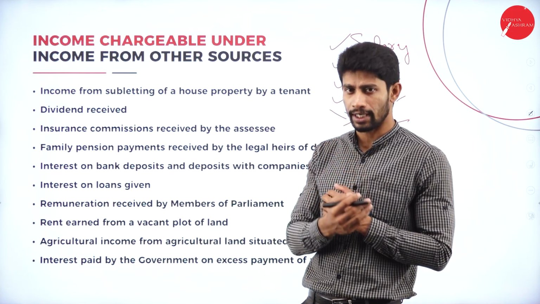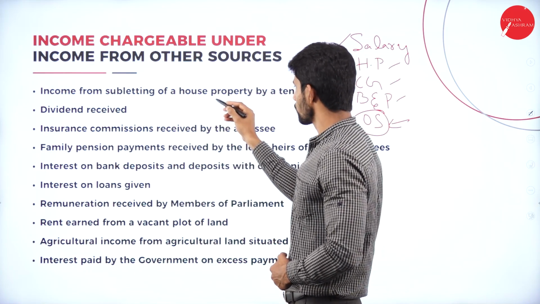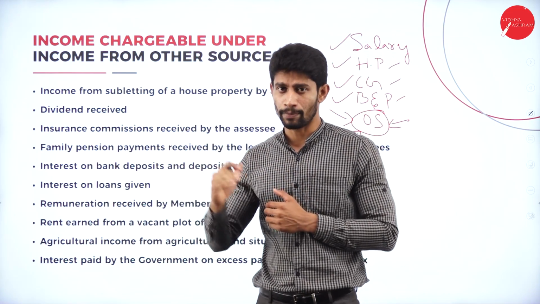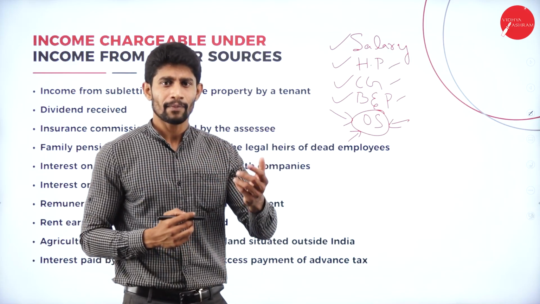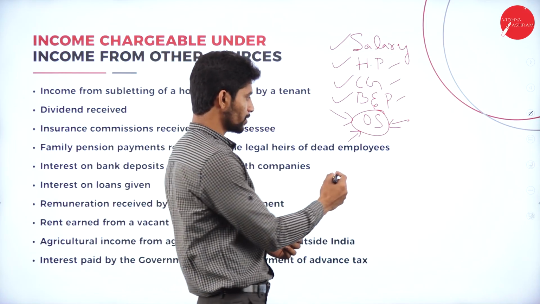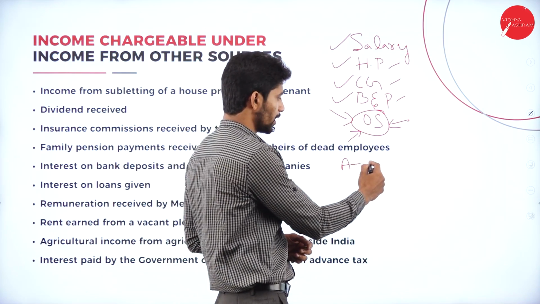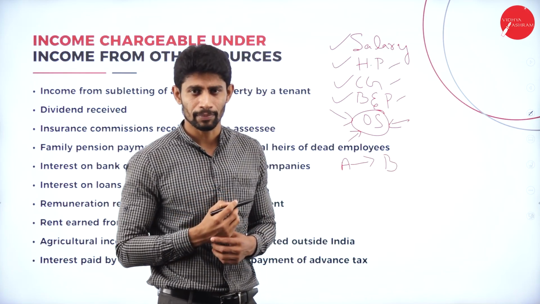If we look into that, the first income is income from subletting of house property by a tenant. Okay, subletting of house property. So what will the tenant do? The tenant takes a house property on rent, like Mr. A. Mr. A takes a property from Mr. B on rent basis.